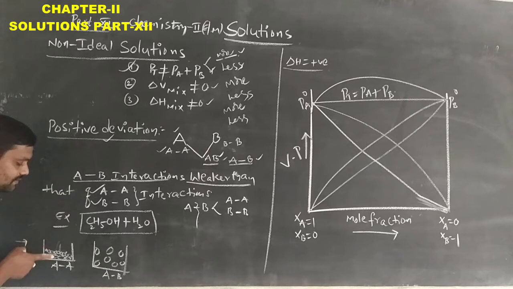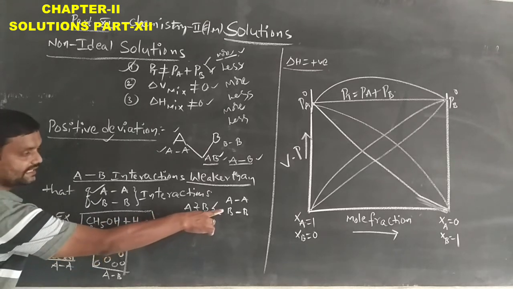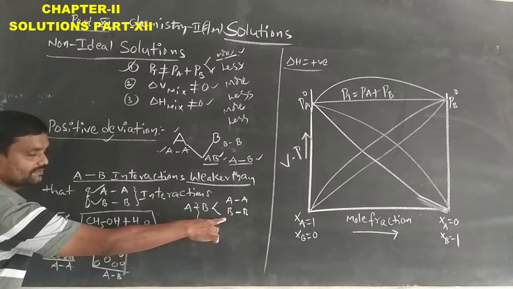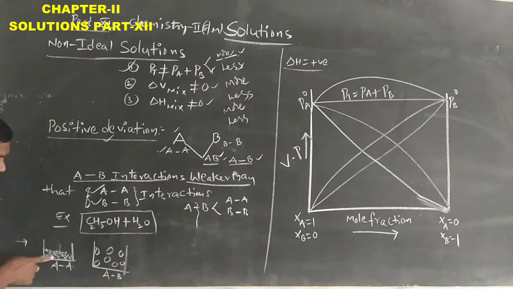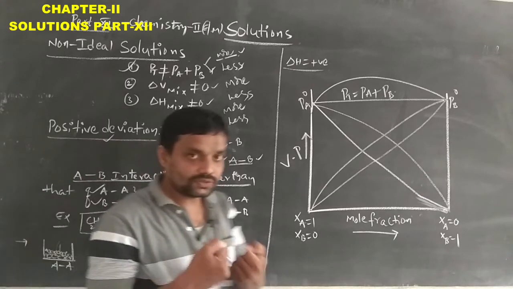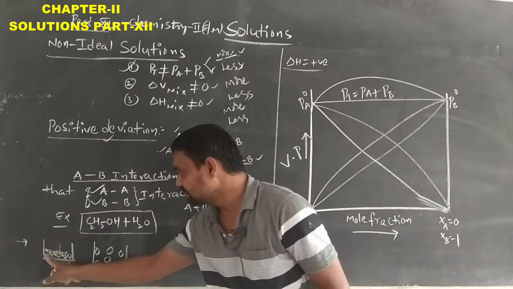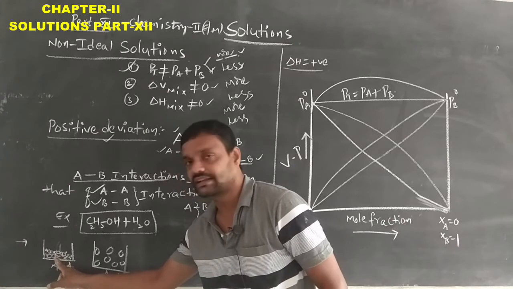In this A type of solution, the A and A interactions will be strong, and the B and B interactions will be strong compared with the A to B. Strong means they are close to each other, so the total volume will be less.